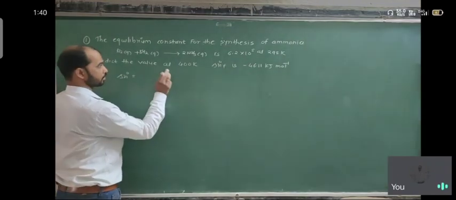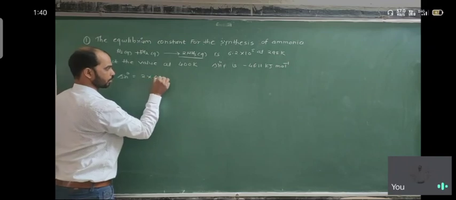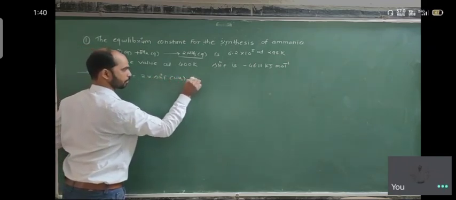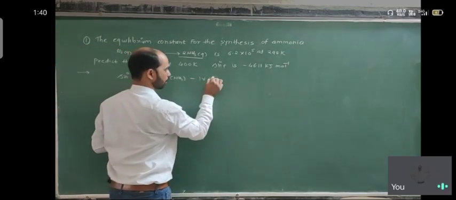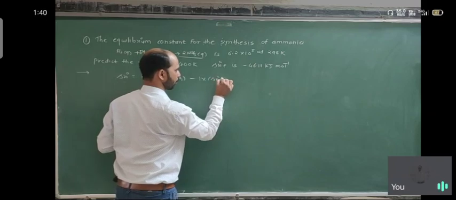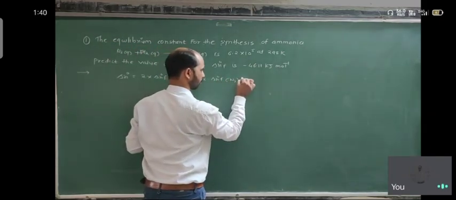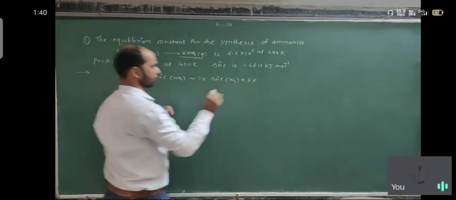Here it is 2 times the heat of formation of NH3 minus [1 times the heat of formation of N2 plus 3 times the heat of formation of H2].